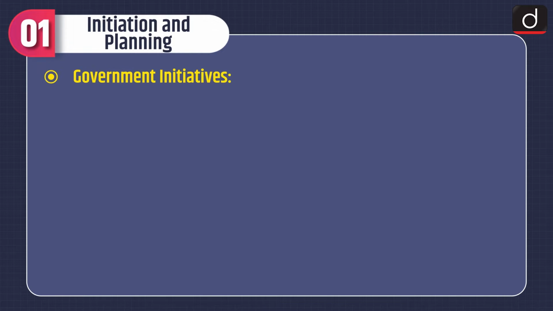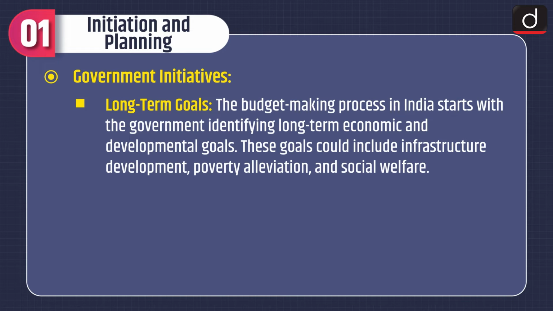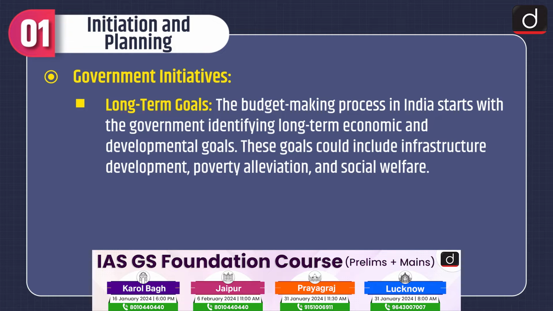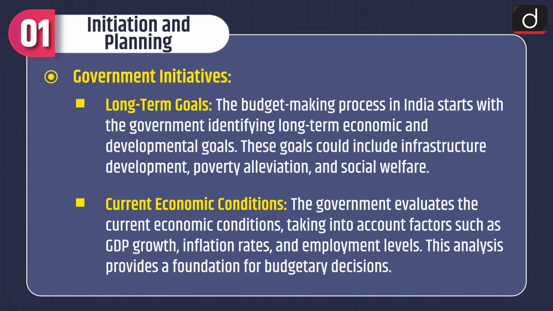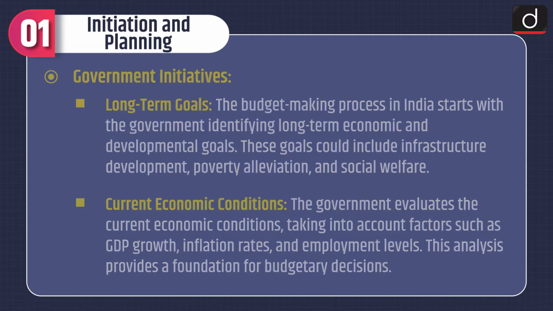Government initiatives. Long-term goals. The budget-making process in India starts with the government identifying long-term economic and developmental goals. These goals could include infrastructure development, poverty alleviation, and social welfare. Current economic conditions. The government evaluates the current economic conditions, taking into account factors such as GDP growth, inflation rates, and employment levels. This analysis provides a foundation for budgetary decisions.